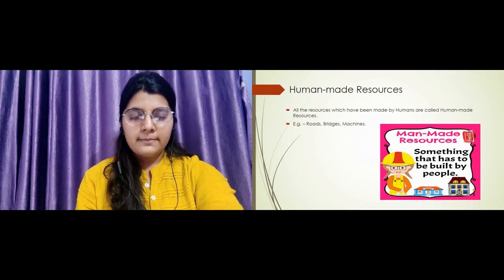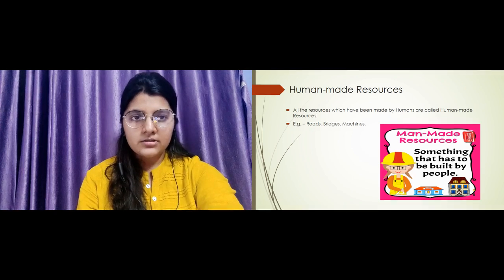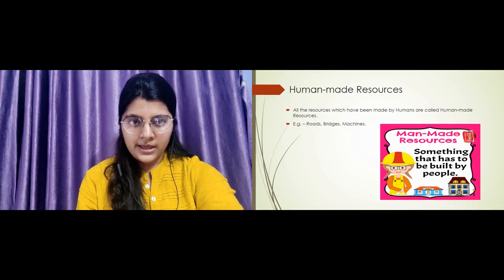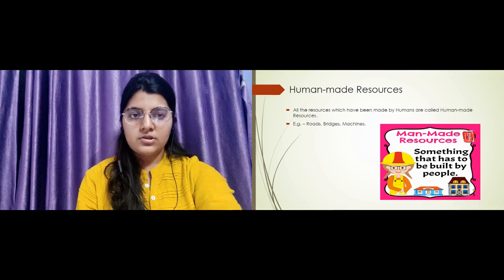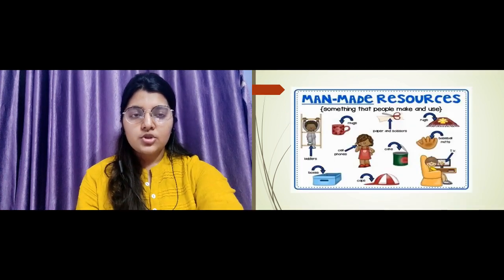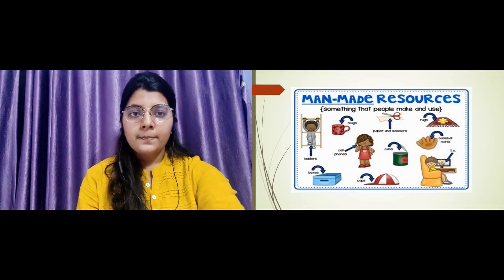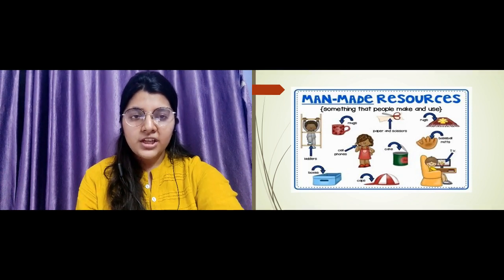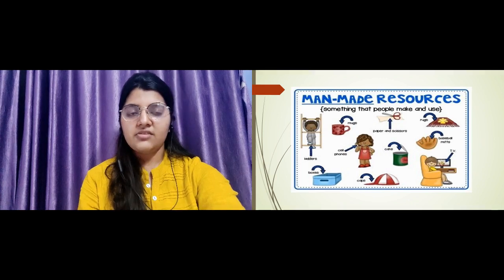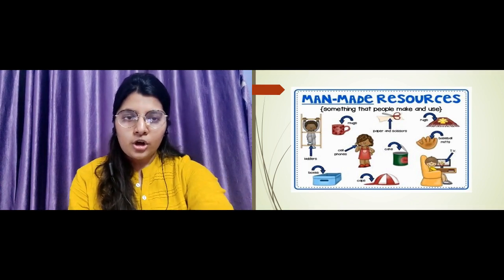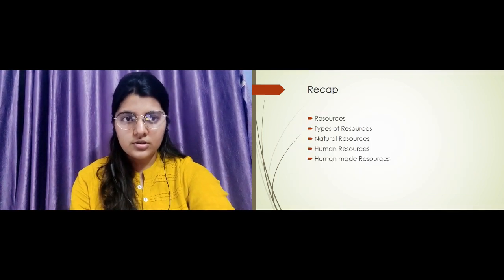Now say for example, buildings, parks, monuments, roads, all these are what? All of these have been created by men, so they become the part of human made resources or man made resources. So the things in which there is no interference of nature but which are themselves created by men are called human made resources.